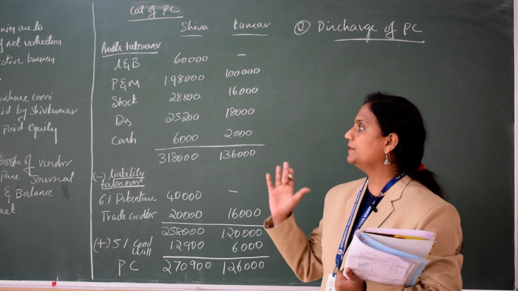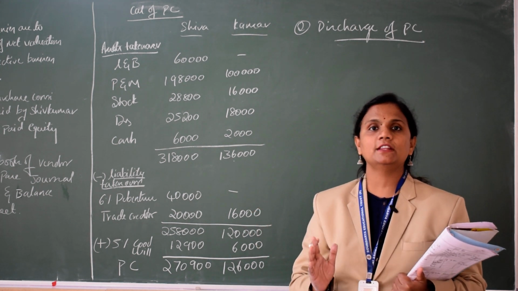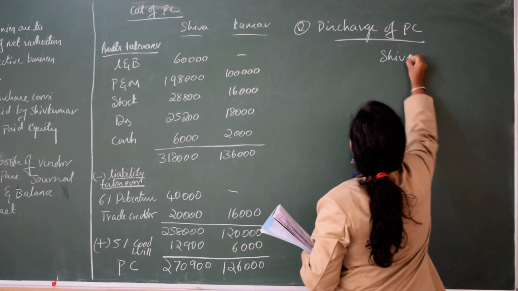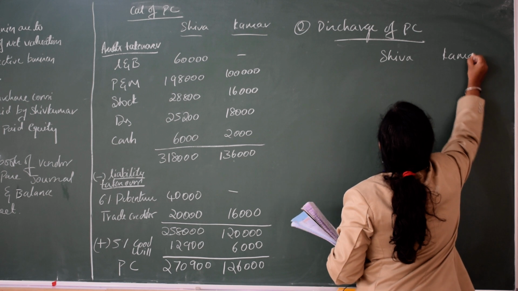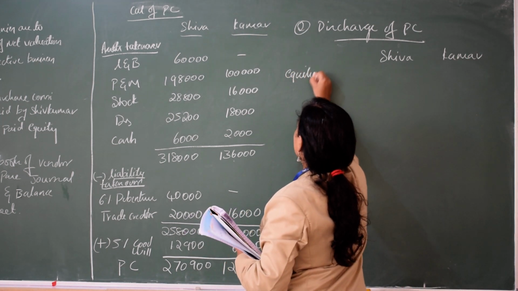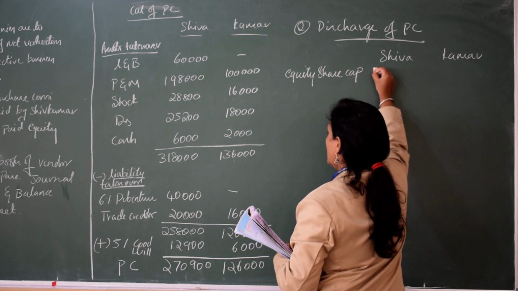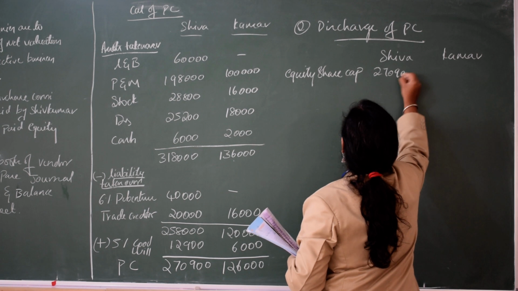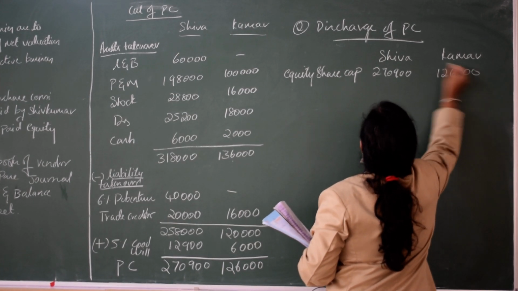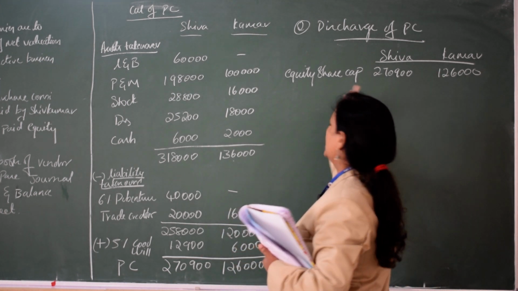Starting with the question, you can see in the adjustment it is clearly mentioned that he will give in the form of shares. So for Shiva and Kumar separately you have to write how he is giving in the form of equity share capital. For Shiva he is giving 2,70,900 and for Kumar he is giving 1,26,000. He is giving in the form of shares.